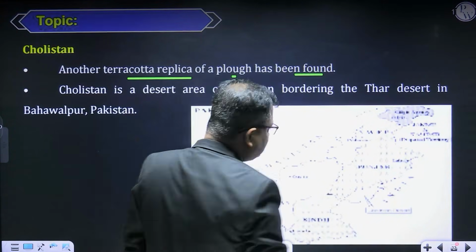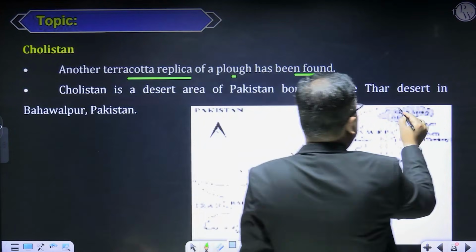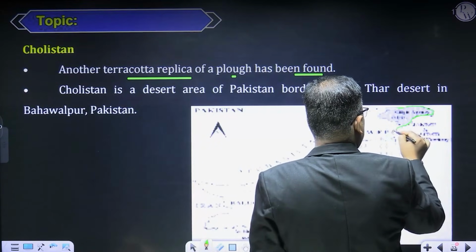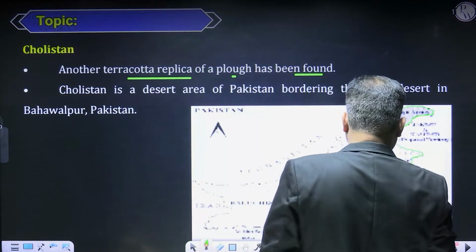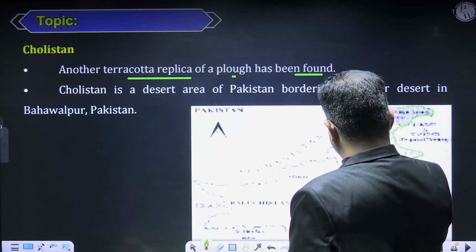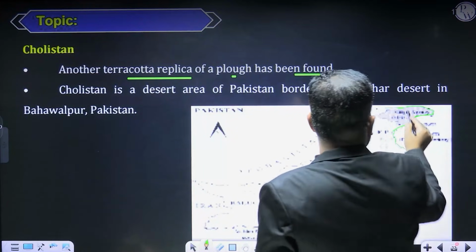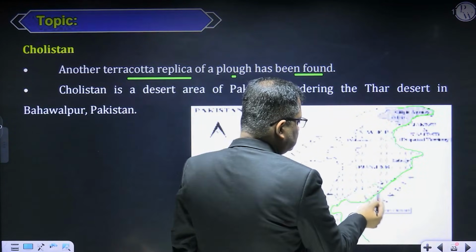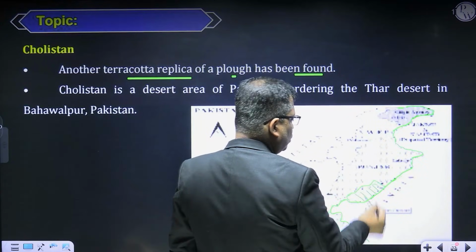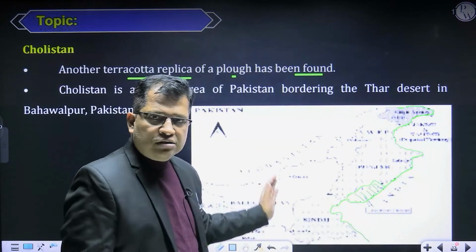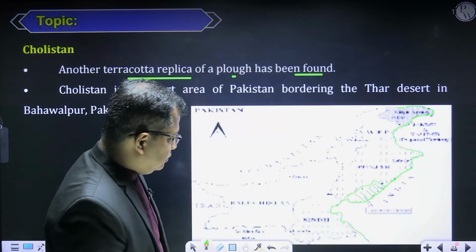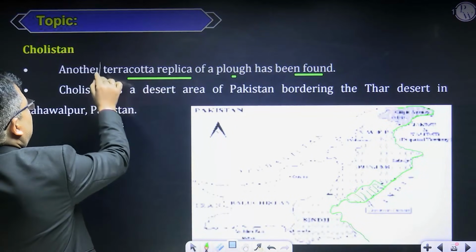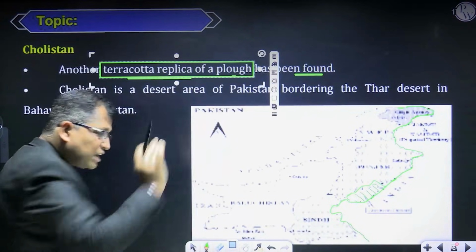Cholistan is a desert. Now you can see here, this is your India part and this is your Pakistan, right? And this area is known as Cholistan. Is it okay? So this is Pakistan and this side is India. From here also we got the evidence of a terracotta replica of the plough. So that is again important.